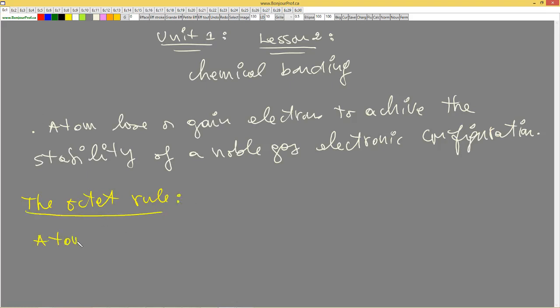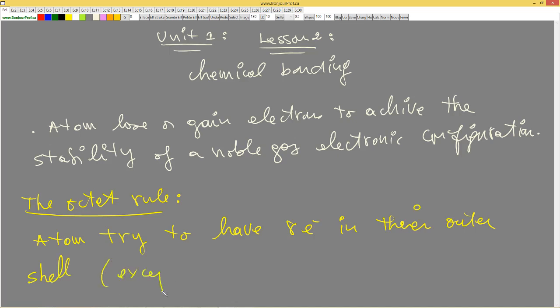So the stability, the octet rule: atoms try to have 8 electrons in their outer shell, or valence shell, except helium. When they want to be like helium, there is an exception, helium has only 2 electrons in its outer shell and it is stable. This is what we call the octet rule. So everybody will apply the rule. I can't be like helium, so I have to have 8 electrons.